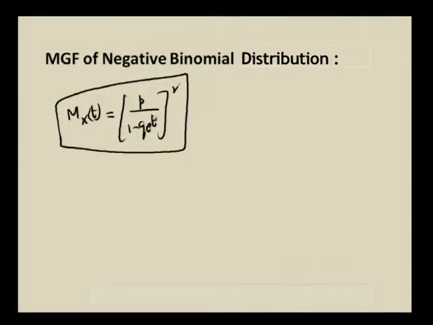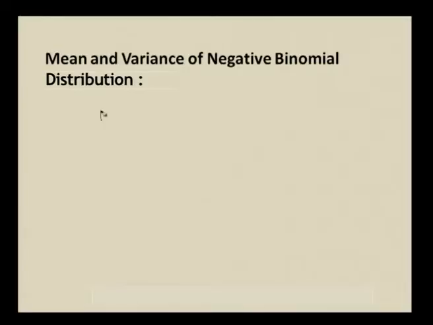So, Mx of t, the moment generating function for negative binomial distribution, is p by (1 minus q e power t) whole power r. Through this we have to get the mean and variance. First of all, we will find out the mean, because these three derivations are always important for any kind of distribution. That is why it is being derived for each and every distribution. So, first of all, what is mean?